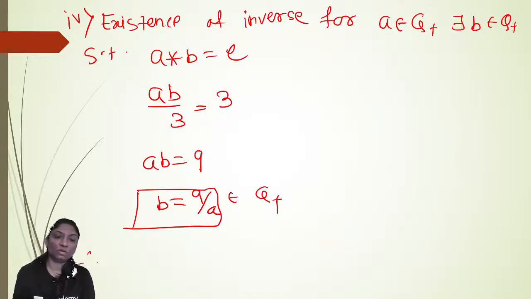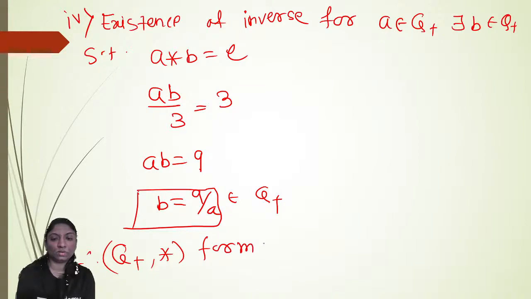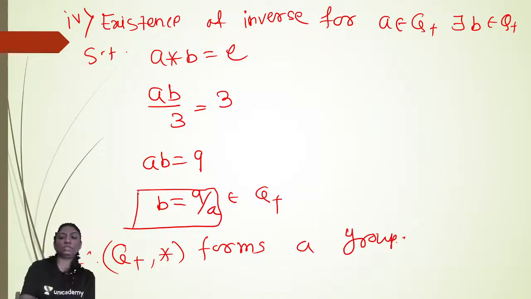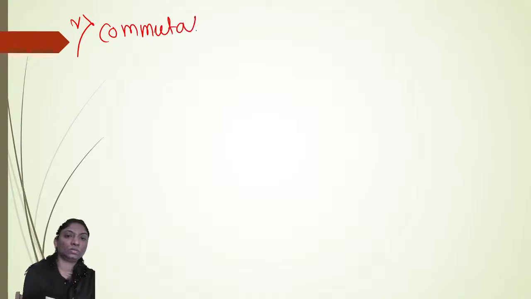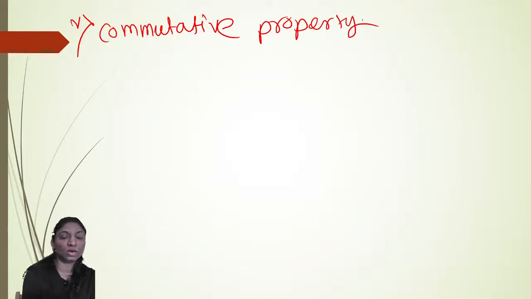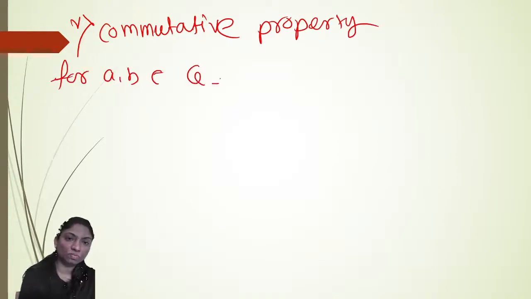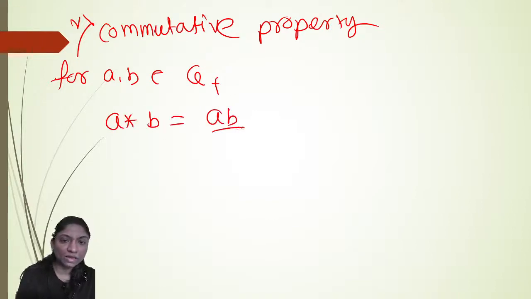So therefore Q plus with respect to star forms a group, right? Now we'll see the next property, that is the fifth one, commutative property. For a, b belongs to Q plus, a star b is equal to, as we defined, ab by 3.